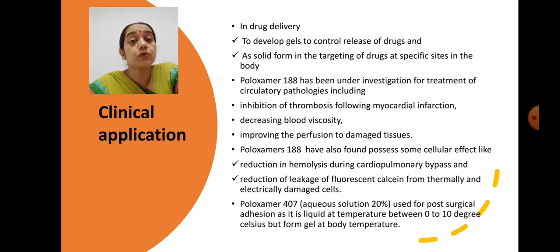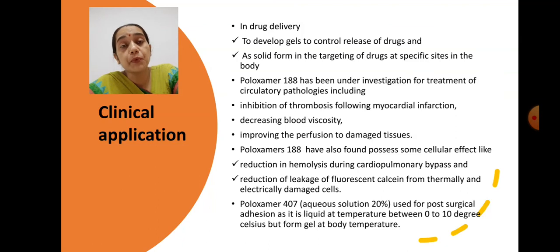And poloxamer 407, that is another class, in aqueous solution of 20% is used for post-surgical adhesions. These are liquid at room temperature, but at 0 to 10 degrees Celsius they form a gel. At 0 to 10 degrees Celsius they are liquid, but at body temperature, that is 37 degrees Celsius, they form gel-like structures. So they are used after surgery, when stitches are done.